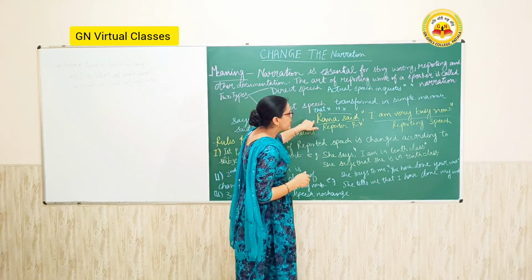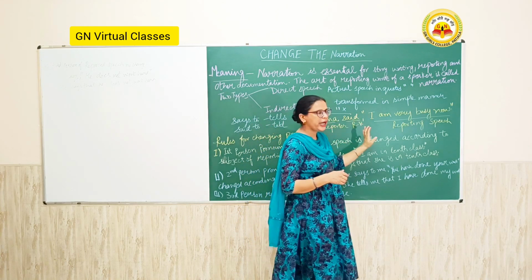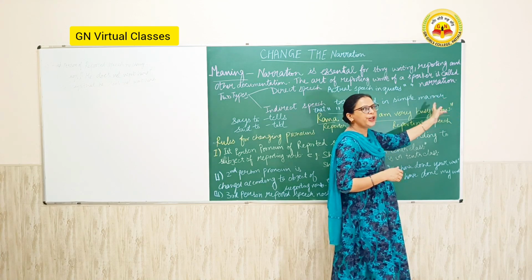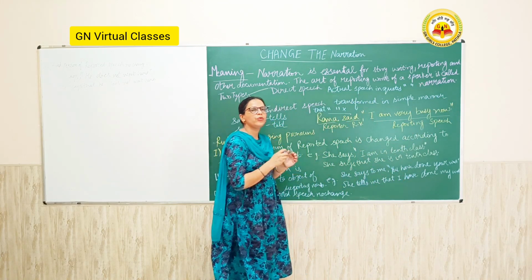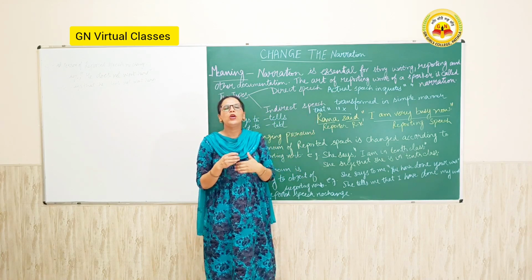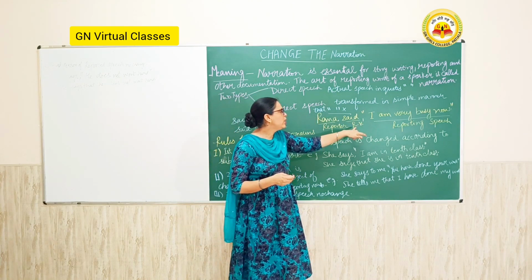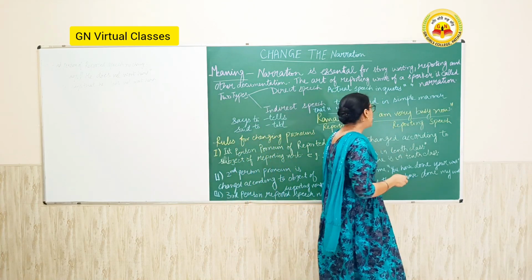So I write here an example. Rama said, comma, inverted commas start, I am very busy now, full stop, inverted commas close. So here the subject is a reporter. The reporter is saying or narrating the words. Said is the reporting verb, and this is the reporting speech.